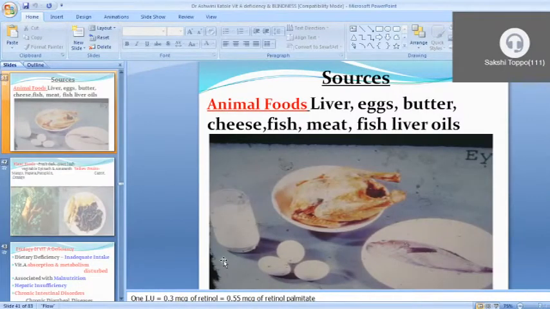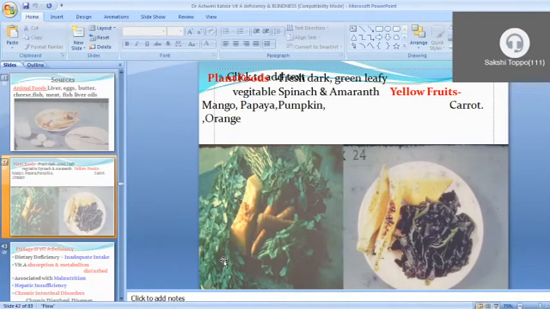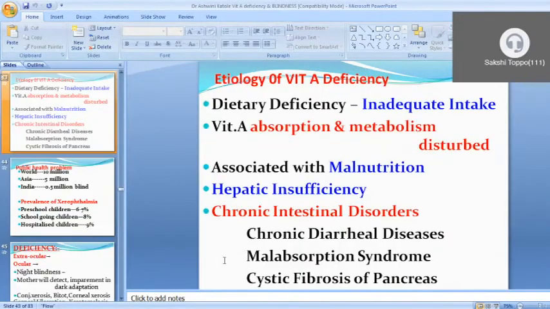The main sources of vitamin A are liver, egg, butter, cheese, fish, meat and fish liver oil. Then other sources of vitamin A are green leafy vegetables and mainly yellow and orange fruits.